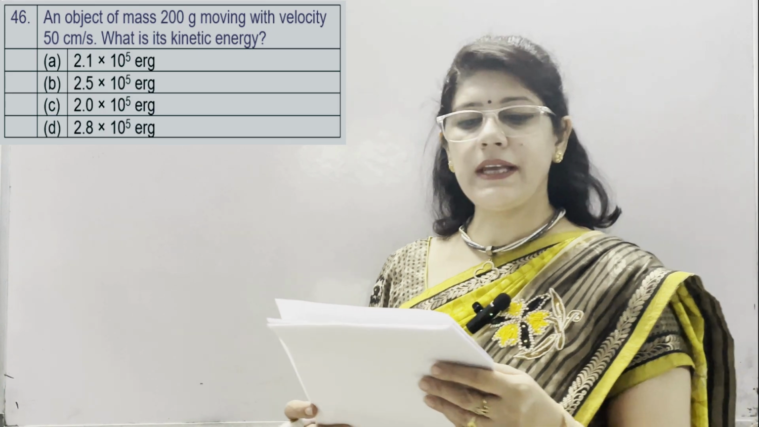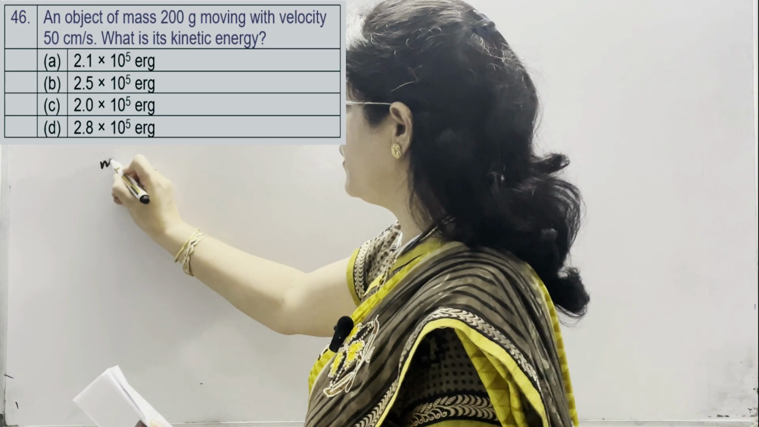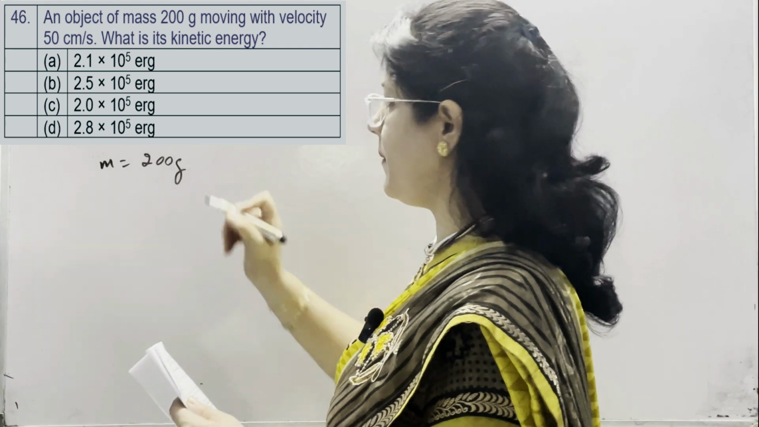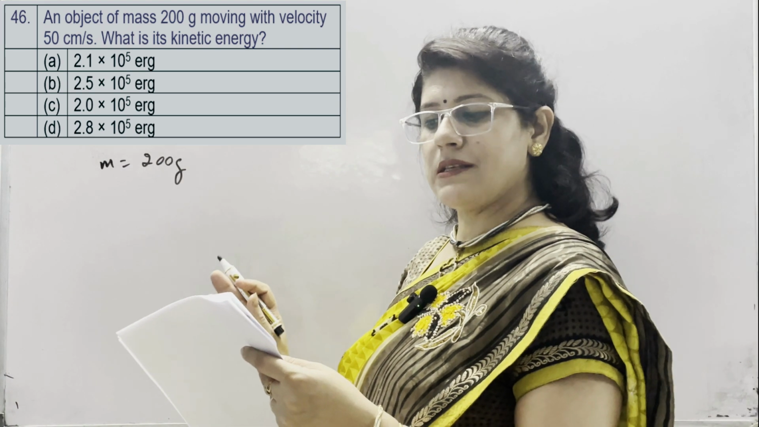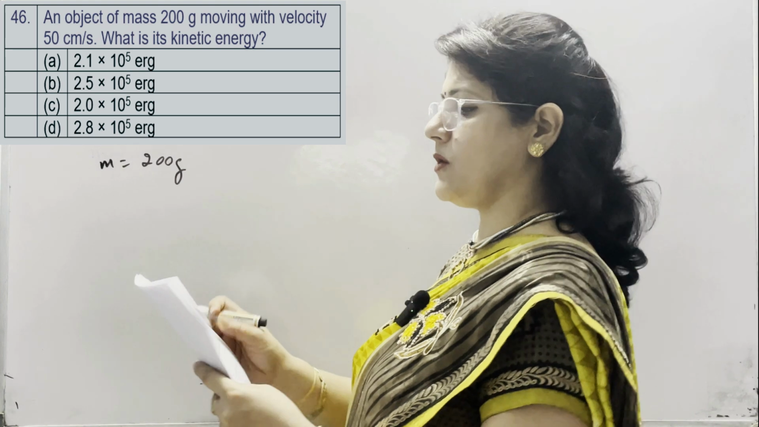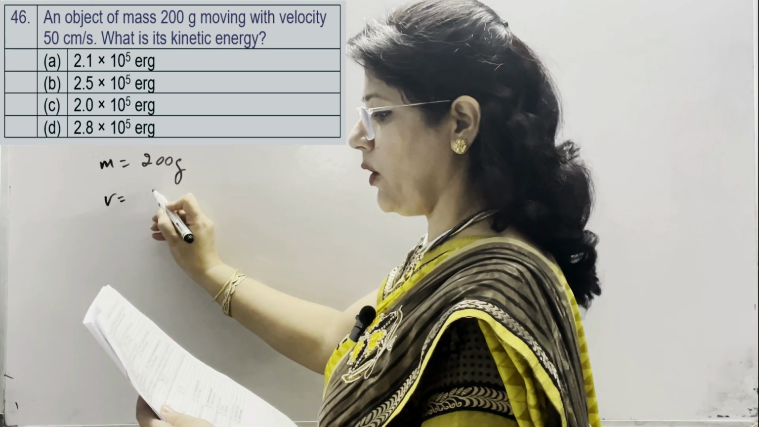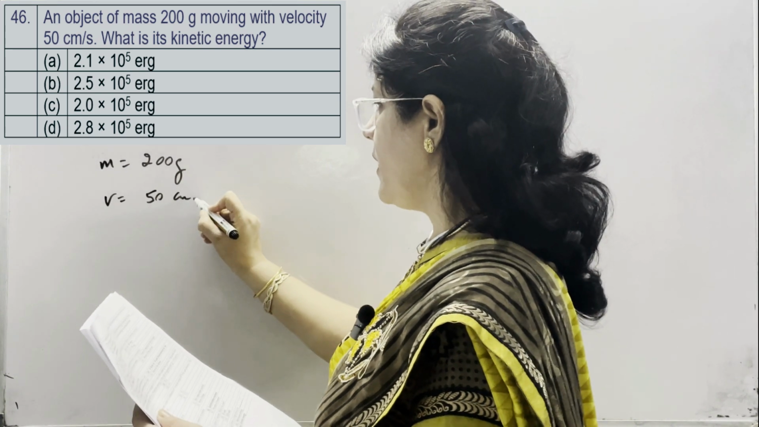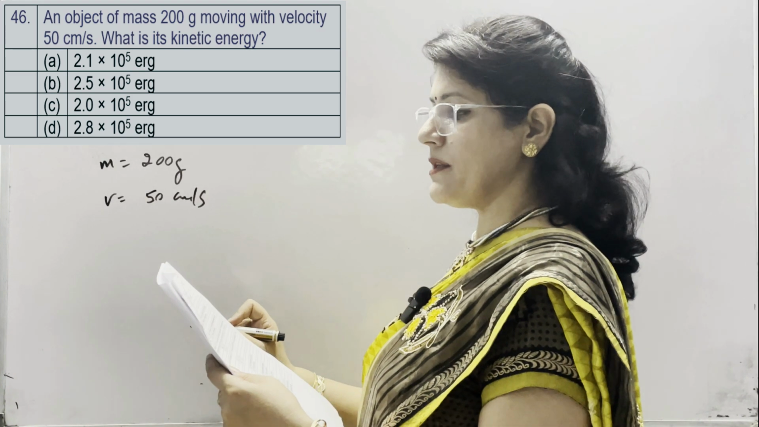In question number 46, an object of mass 200 gram. Mass is given as 200 gram, which is a CGS system. Mass is given in CGS and velocity is also in centimeter per second. So we need not change them into SI units here. What is its kinetic energy?